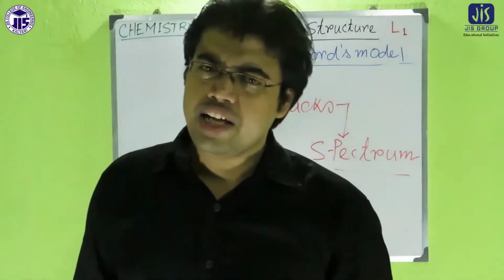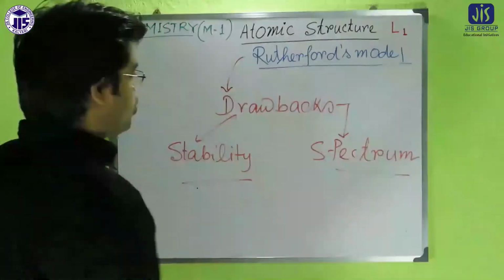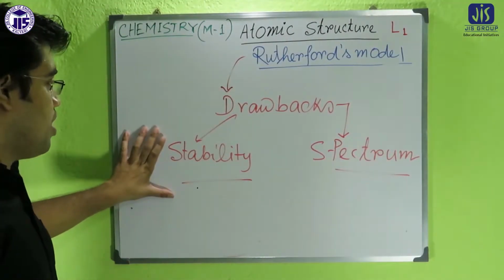So there are mainly two drawbacks: one from the point of view of stability, and another is the spectrum. So first, stability.